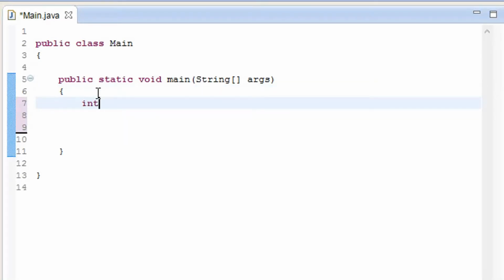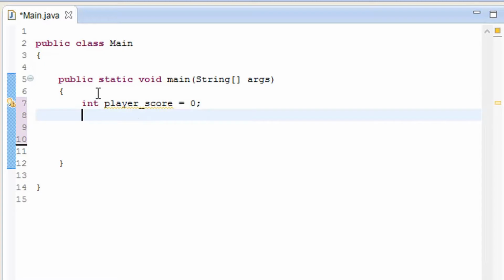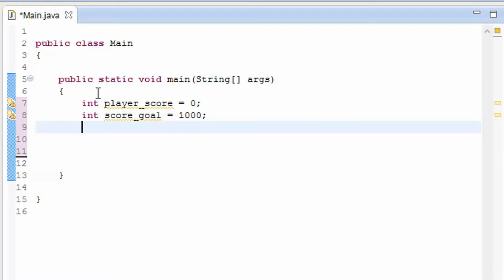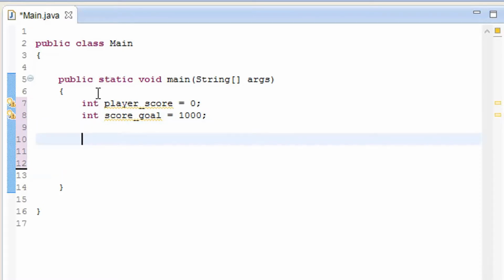So first I'm going to go ahead and add int player score is equal to 0. Okay, now it's fine. Int score goal is equal to 1000. Okay, now what I'm going to do is add an if statement to it.